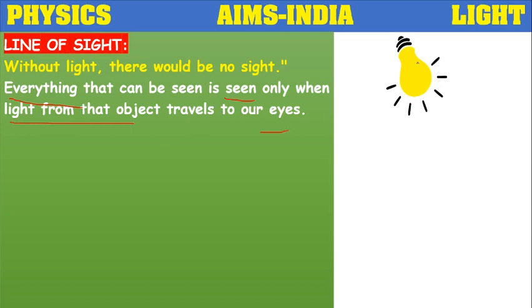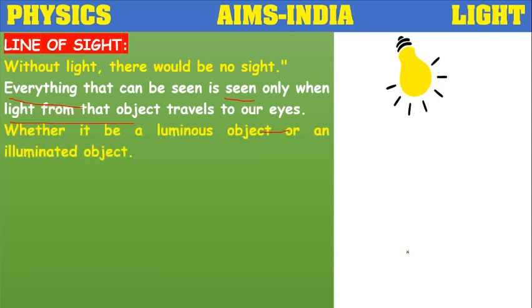So though we are having source of light, for suppose this classroom is having so many objects, if this light falls on the object, then that light comes to our eyes, then only we can see the objects. It may be luminous object or illuminated object, but if light falls on it and comes to our eye, then we can see that luminous object or illuminated object.